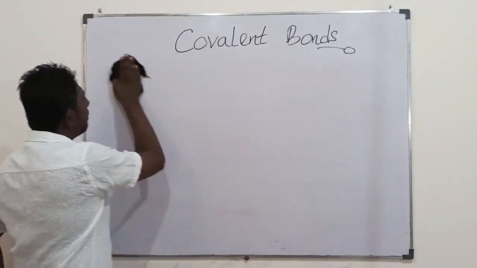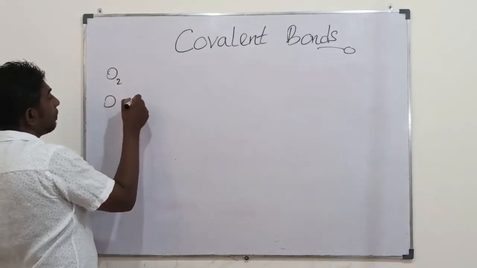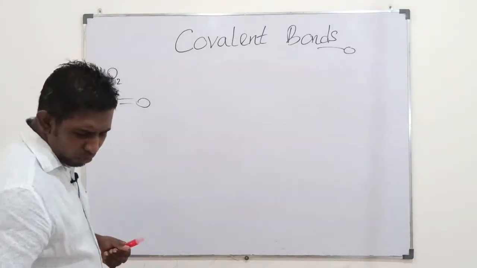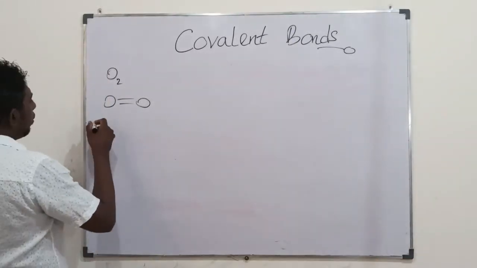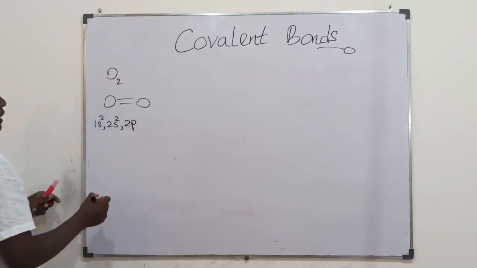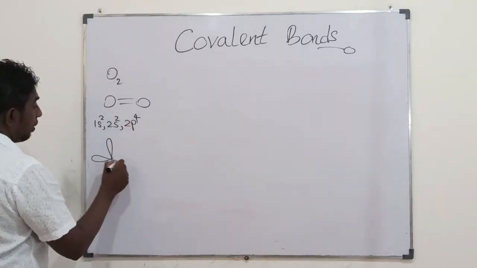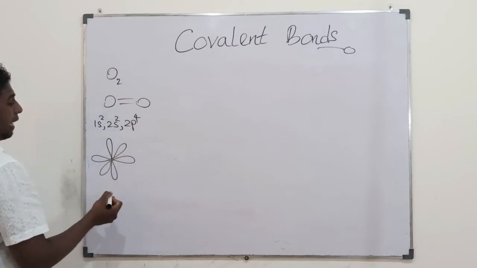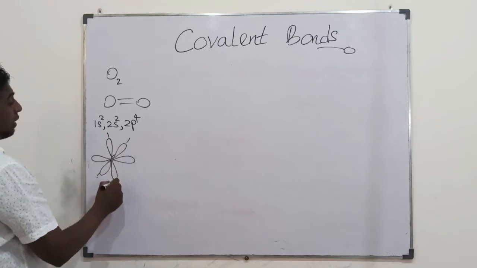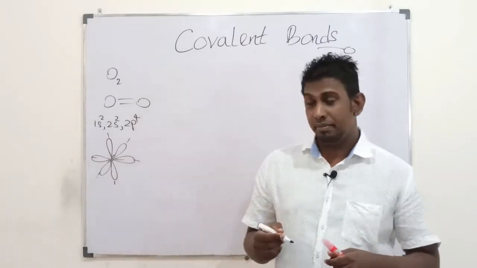Students, it's next. Let's consider the example O2, where you have a double bond between O and O. Two oxygens, so you are going to form two bonds there. One oxygen has 1s2, 2s2, 2p4. The 2p subshell could be given as having 3 dumbbell-shaped atomic orbitals on the x, y, z axes in the Cartesian plane.